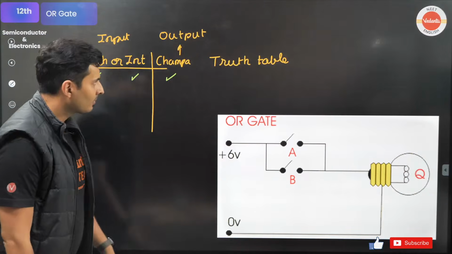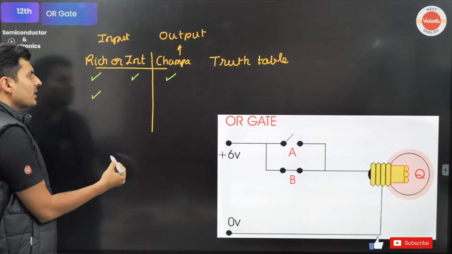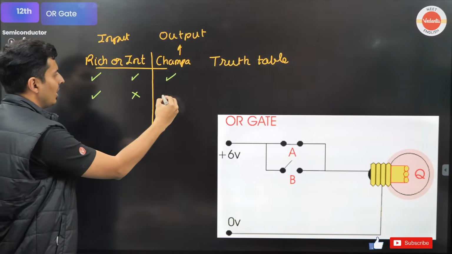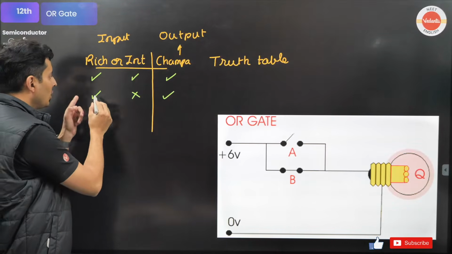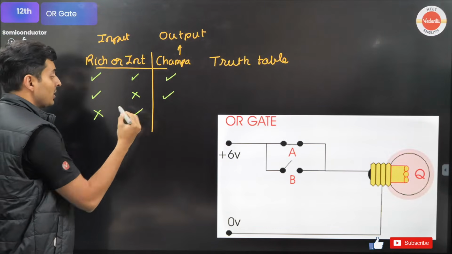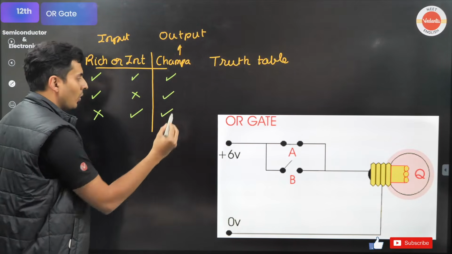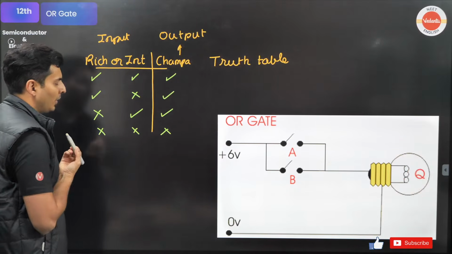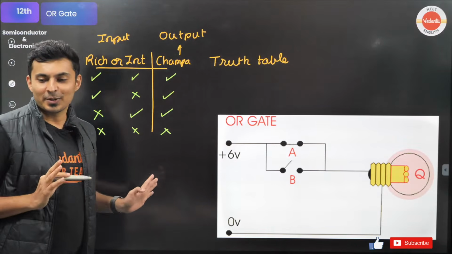Champa will get married. She sees Pandu is very rich, but he is not intelligent. Okay, he is rich, fine. True, true, false, true. Pandu is not rich, but Pandu is intelligent. Okay, no problem. Pandu is not rich, Pandu is not intelligent, she will not get married. That is the truth table.